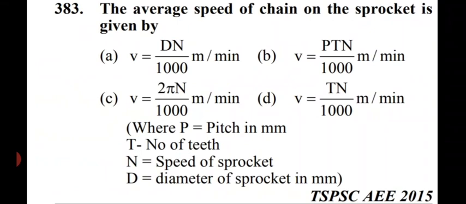Our next question is the average speed of chain on the sprocket is given by. So friends, in this question I will not read all the options, and the right answer for this question is option number B, that is P multiplied by T multiplied by N divided by 1000. Here P is power, T is torque, and T is number of teeth, and N is speed of sprocket. So option number B is right here.